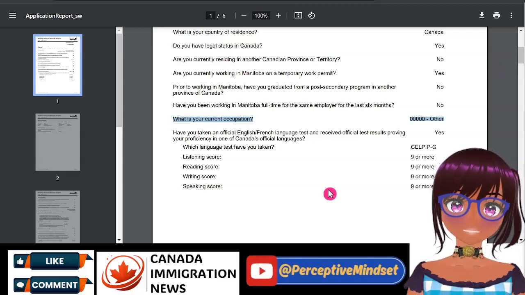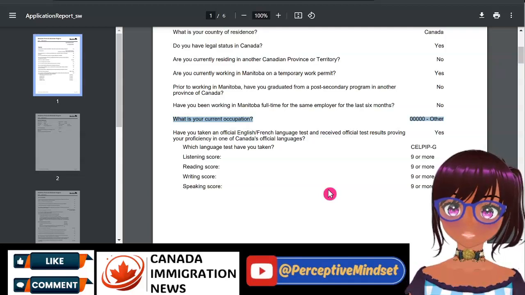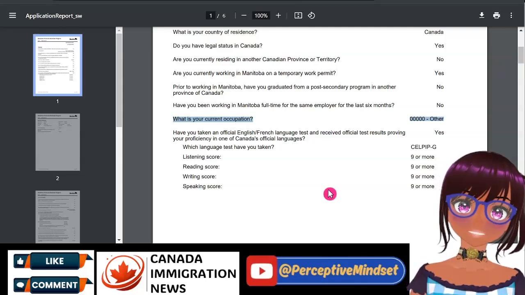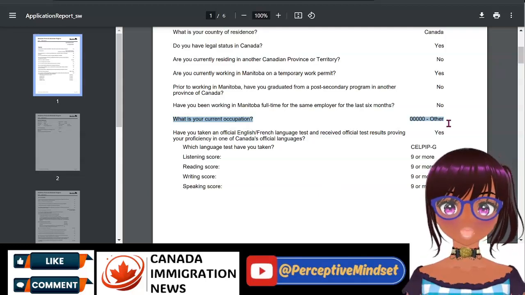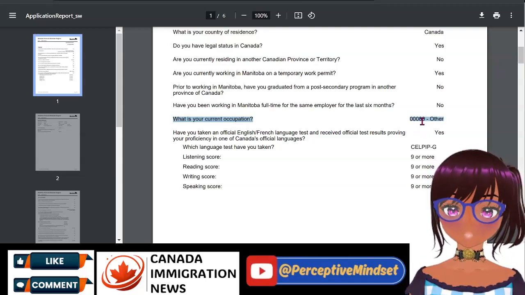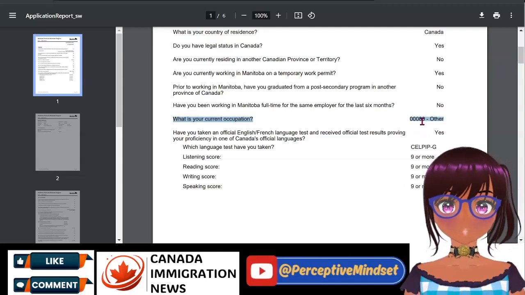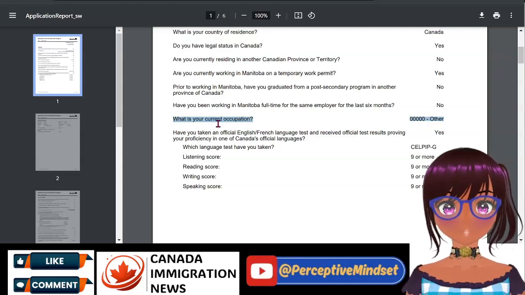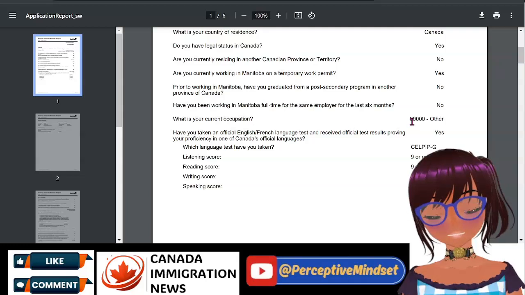This is how the MPNP officer knows that you are eligible under the international education stream. So you will not be seeing anything relating to this. You will not see where it assigns the 500 points. You won't see that. You will see what is your current occupation, 000.